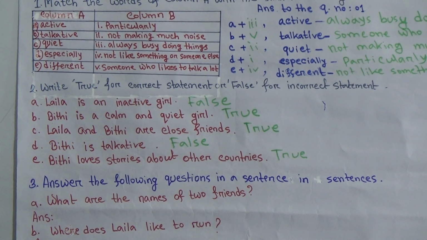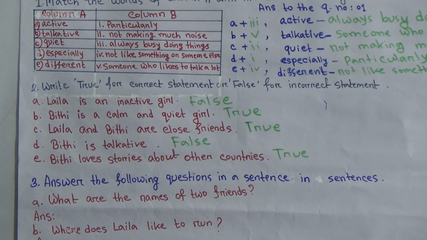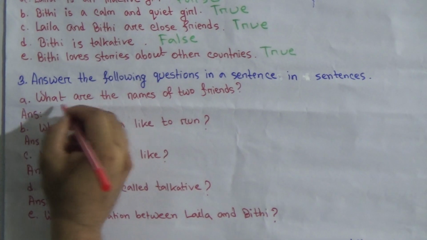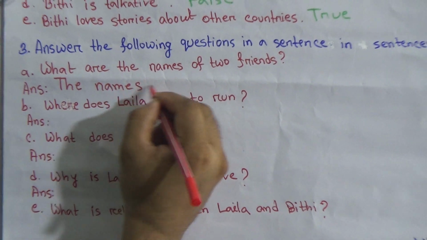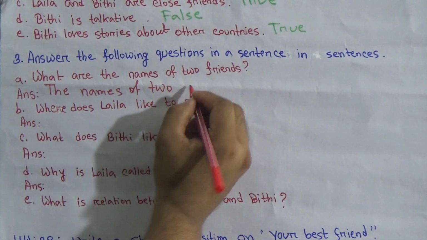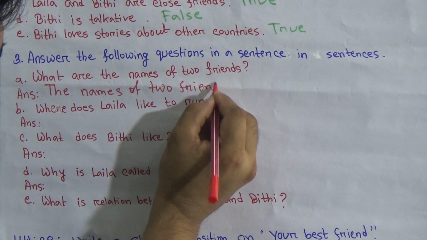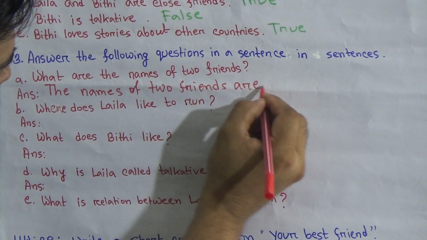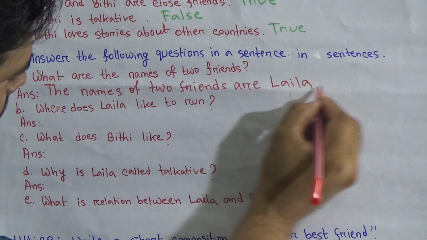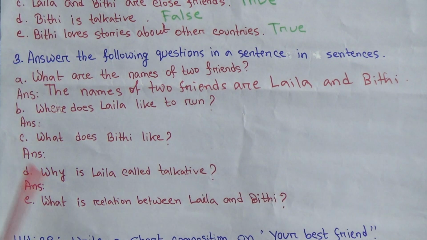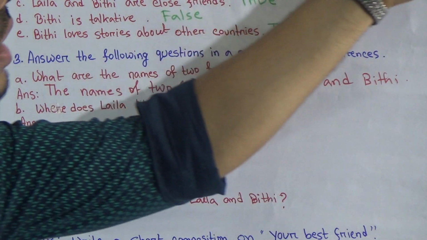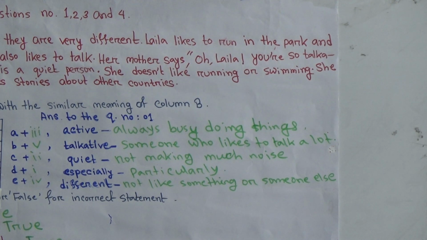In this part, you have to write the answers of some questions. First question is, what are the names of two friends? Write from here, write the subject first. The names of two friends are Laila and Bithi. Yes. Next, go to where does Laila like to run? We came to learn from the passage that Laila likes to run in the park. So write the answer here. Write first the subject Laila.